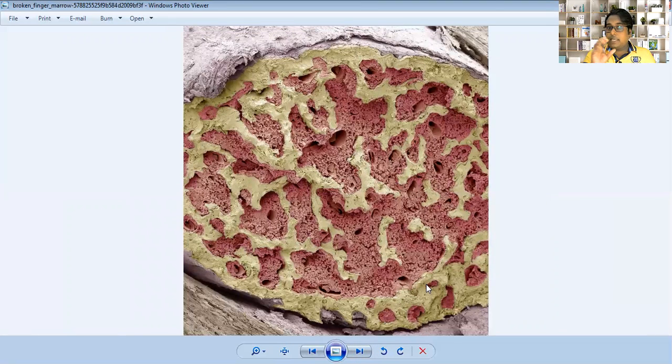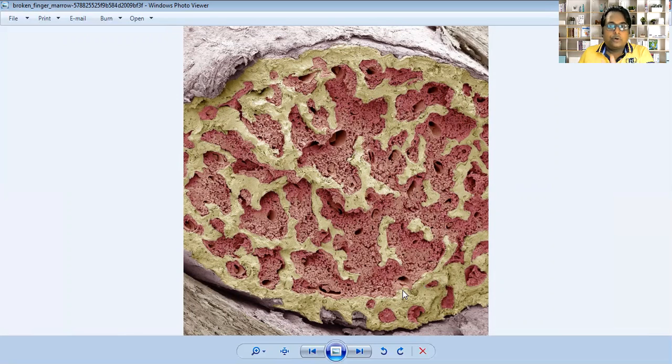Next, this is the real structure of bone. The outer part is made up of calcium, and the inner structure looks pink or red in color. Have you seen this? This pinkish or reddish structure is called bone marrow, and this bone marrow helps in formation of blood. This is the real structure of a broken bone.